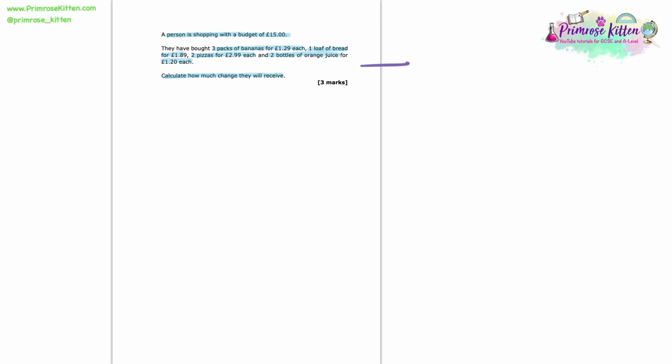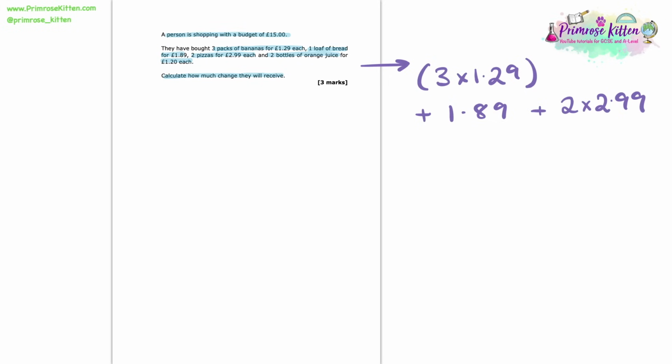So let's have a look at this then. Really what this wants us to do is to tally up the total cost of our shopping to start. So we need to do 3 times £1.29 plus just 1 of these £1.89 loaves of bread, plus 2 times £2.99 and 2 times £1.20. Now this is really a bit of calculator work, okay? We want to put this into the calculator and find that we have spent a total of £14.14.